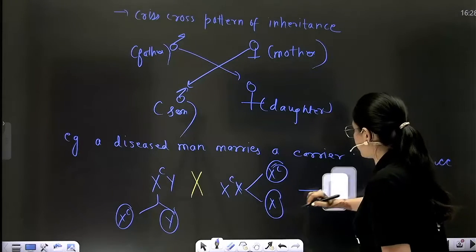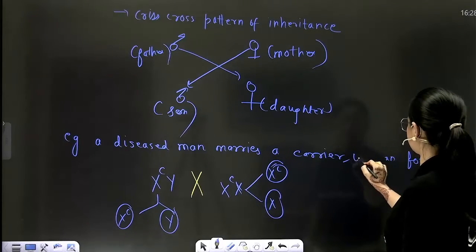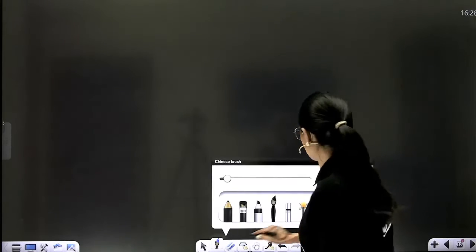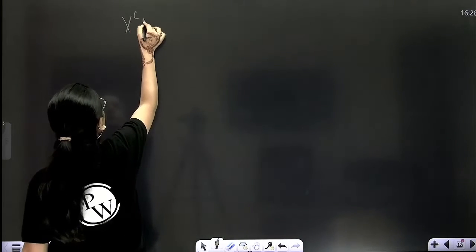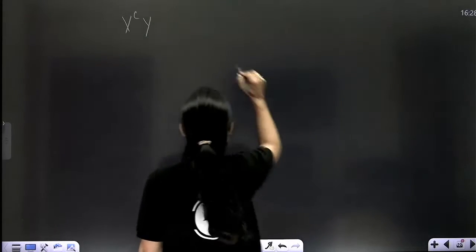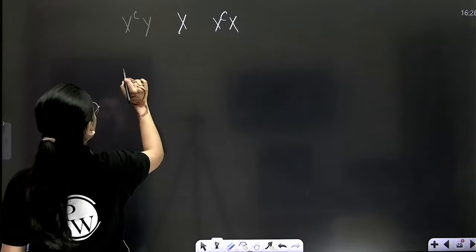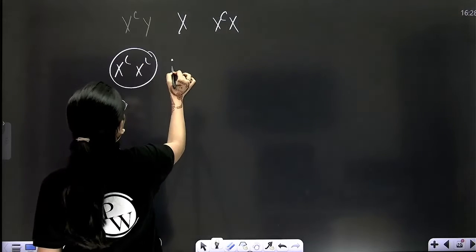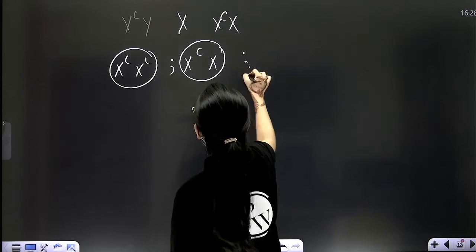Or let me take one more page so that I can explain you clearly. Check this out. So this is the condition. Beta, I think this color is not visible properly. White will be perfect. Now, what is the probability of their daughters getting diseased and their sons getting diseased? Check this.